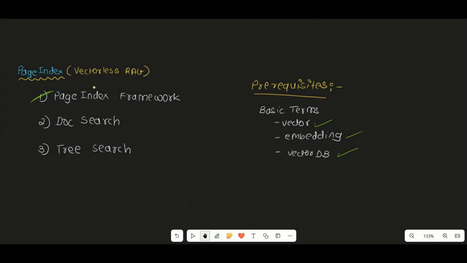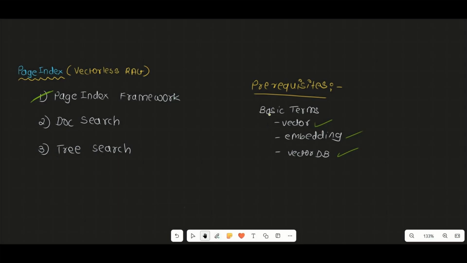Okay, so I have decided to upload a series of videos for this topic. In this video we'll talk about the page index framework, and then in other videos we'll talk about document search in page index and tree search in page index. Clear? Now talking about the prerequisites, it's basic things like vectors, what are embeddings, what is a vector DB. In case you don't know, you can just quickly go to ChatGPT and it will give you the answer to all these questions.